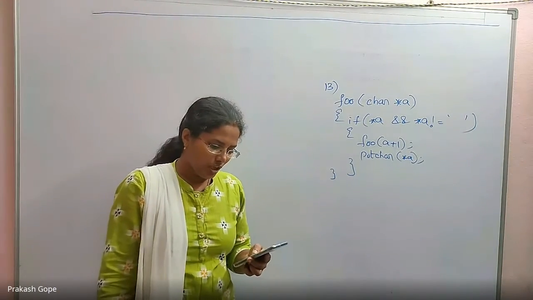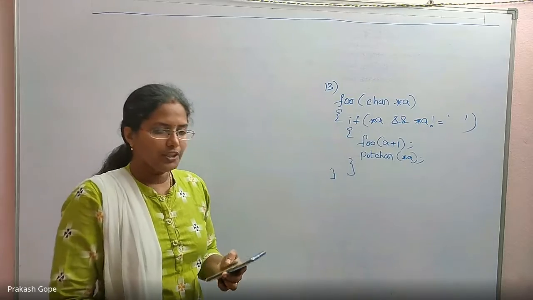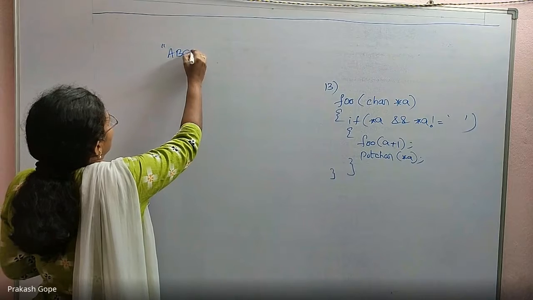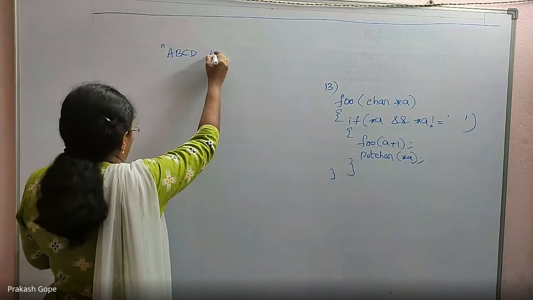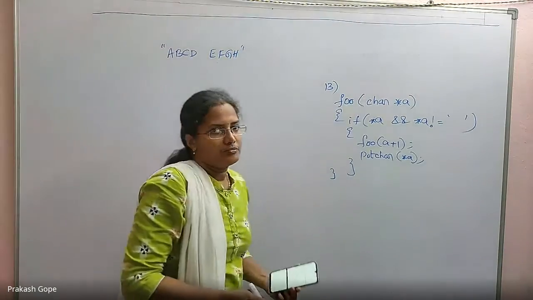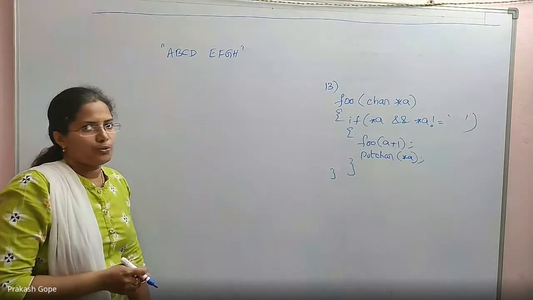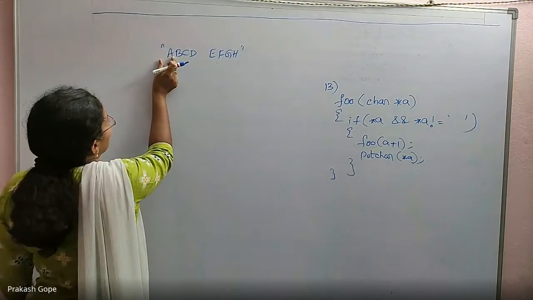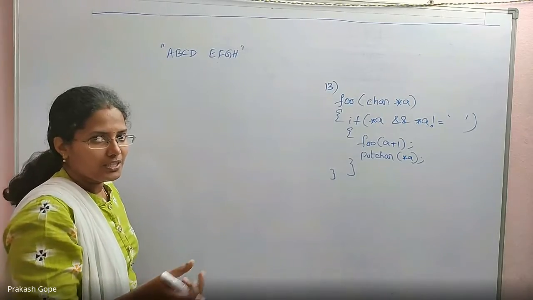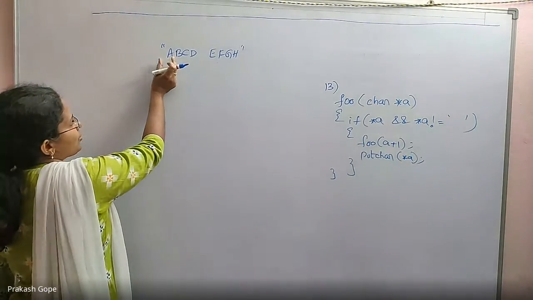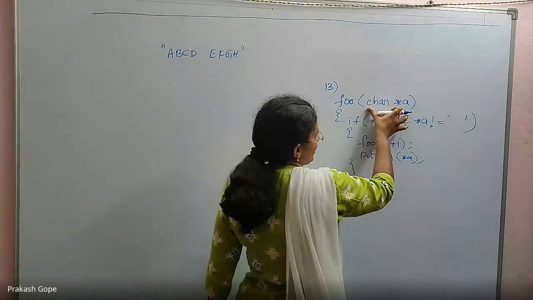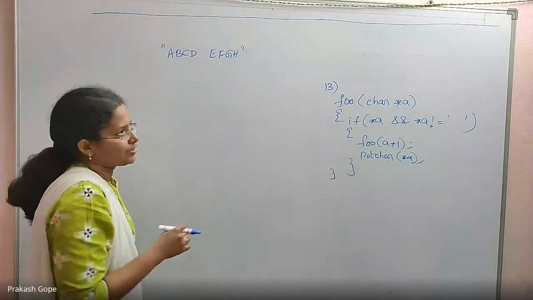Now the question is the output of the above function on the input. The input that we are passing is A, B, C, D, space, E, F, G, H. If I pass this string, what is the output? Obviously I am passing its first character, because string name or array name is nothing but the first element's address. The first element is a character, so a character's address I am passing. That's why I am capturing it into a character pointer. So syntax wise it is fine.